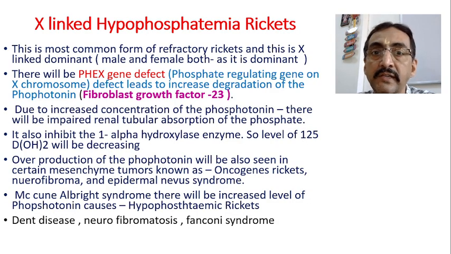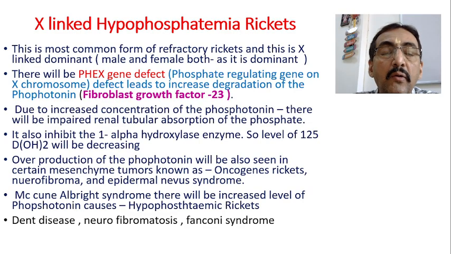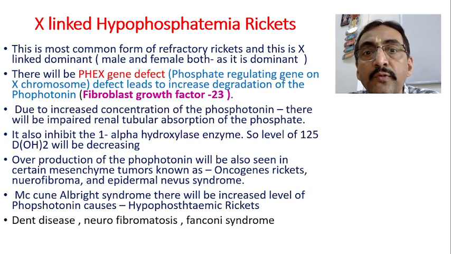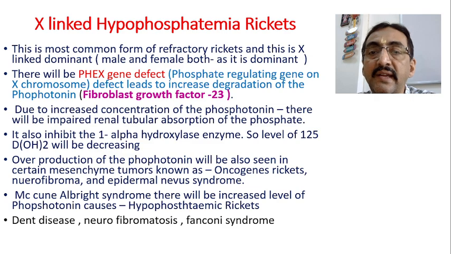So it is dominant. There is a gene called the PHEX gene, the full form of which is phosphate regulating gene on X chromosome.